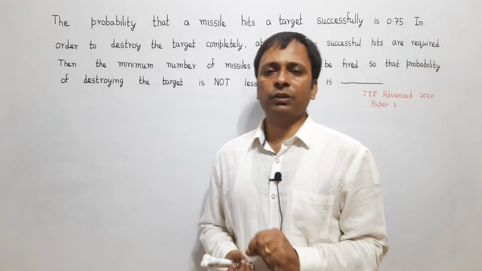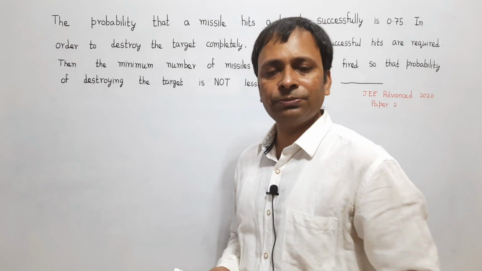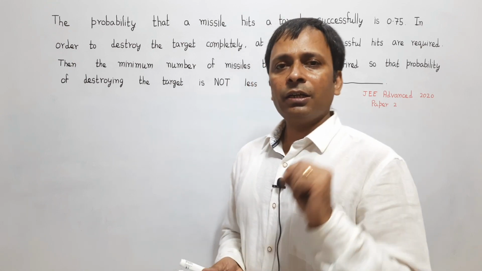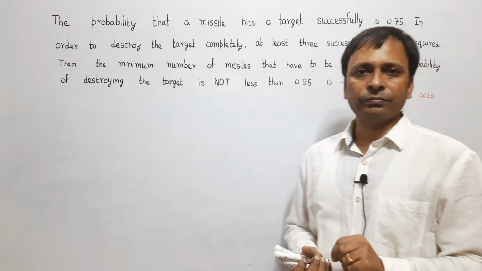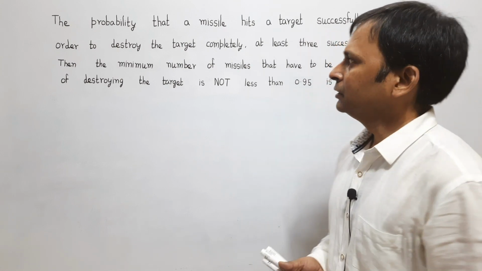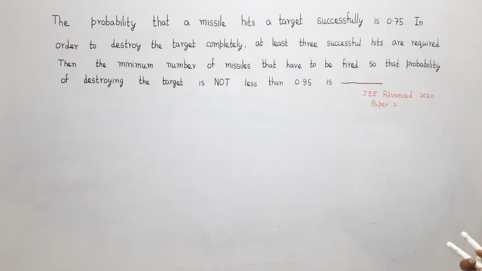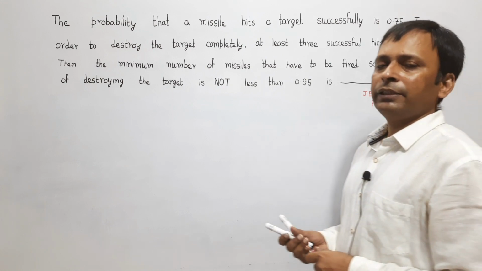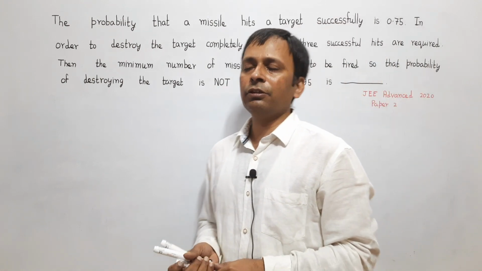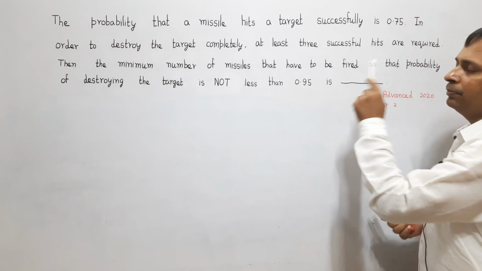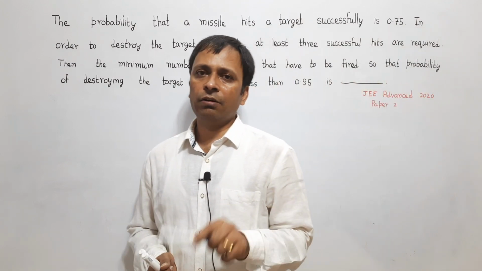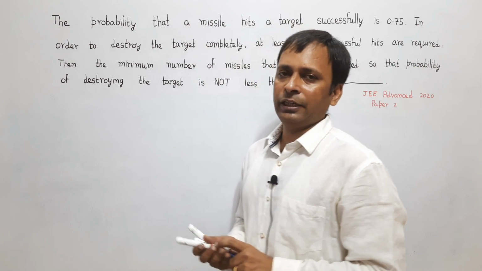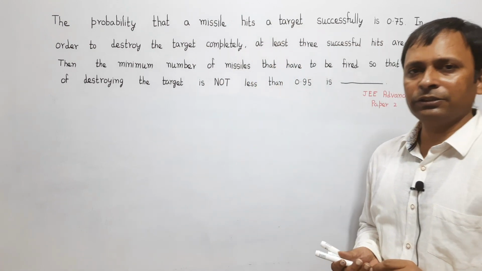Based on these 2 pieces of information, he is asking for the minimum number of trials, the value of n, for which the probability of completely destroying the target is not less than 0.95, meaning that the probability should be greater than or equal to 0.95. This is what he is asking us in this question.